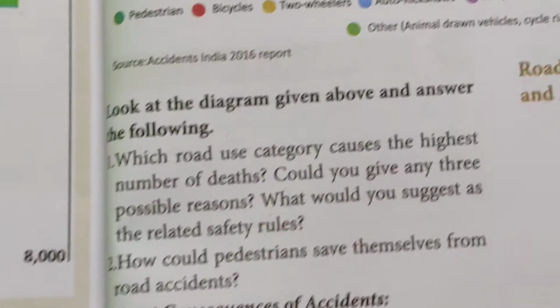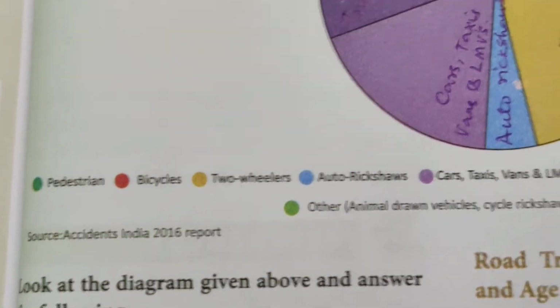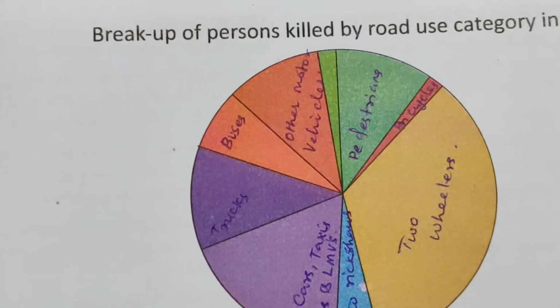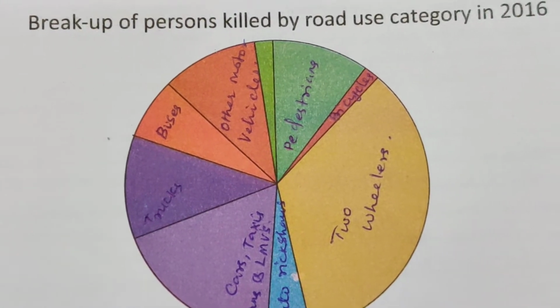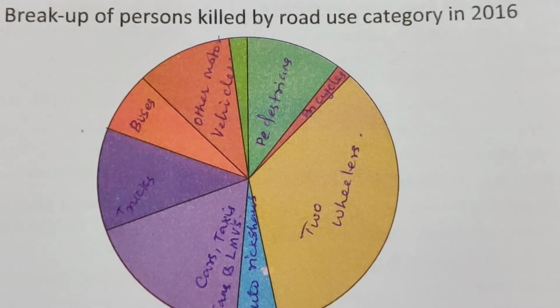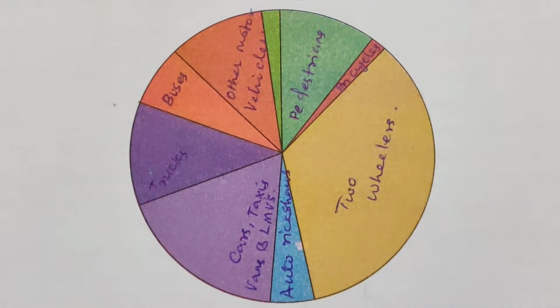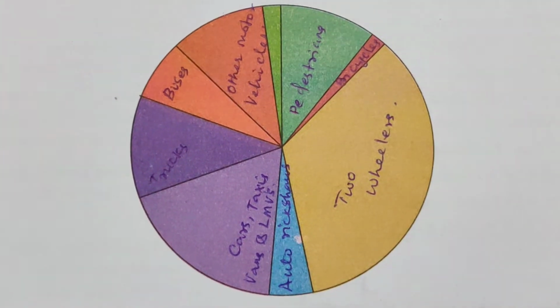Now look at the pie chart which is given to you. Breakup of persons killed by road use category in 2016. This is the color key which has been used.